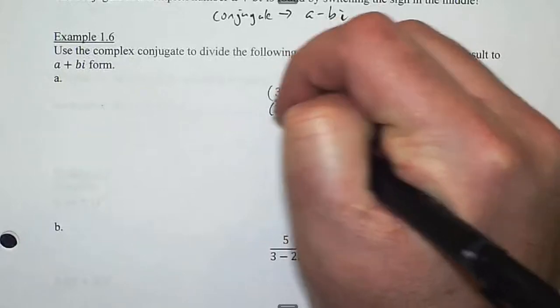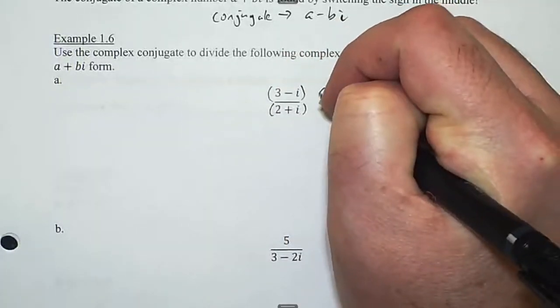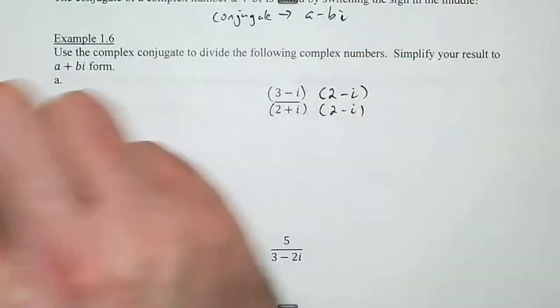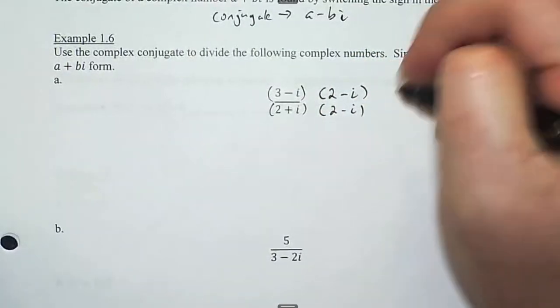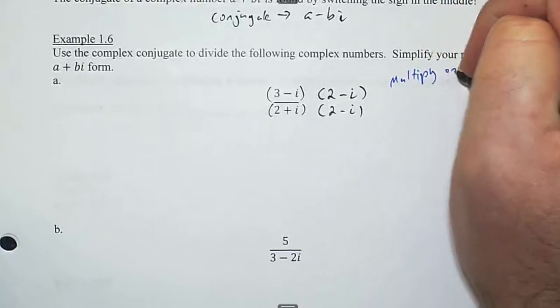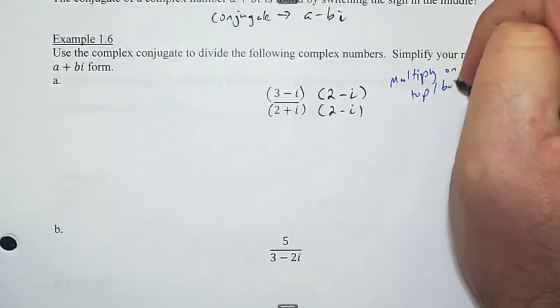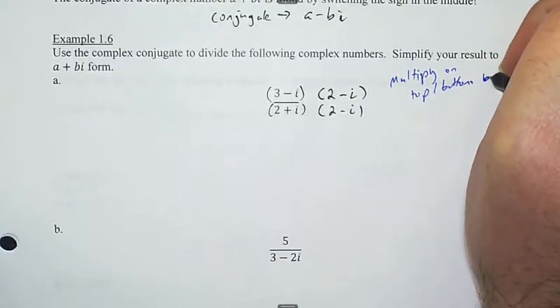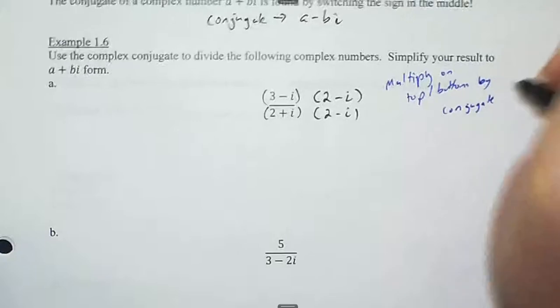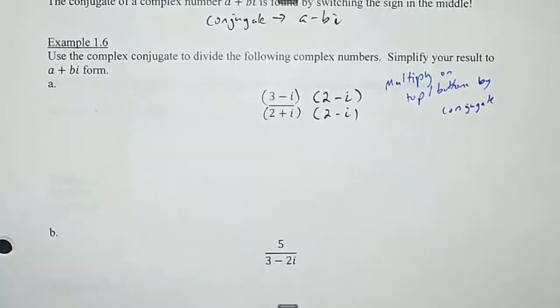What we do is we multiply the numerator and denominator by the conjugate, because that's going to result in a denominator that's a single real number, and it's easy to divide a binomial by a single real number.